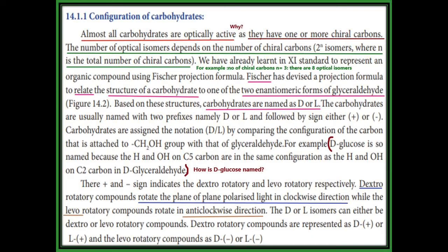And there are two signs, one is plus and another is minus. The plus sign indicates that it is dextro-rotatory. What does dextro-rotatory mean? They rotate the plane polarized light in a clockwise direction, so they are called dextro-rotatory. And the other is levo-rotatory. It is the anti-clockwise direction. It rotates the plane polarized light in the anti-clockwise direction, so they are called levo-rotatory. Dextro-rotatory compounds are represented by D plus or L plus, and levo-rotatory compounds are represented by D minus or L minus.